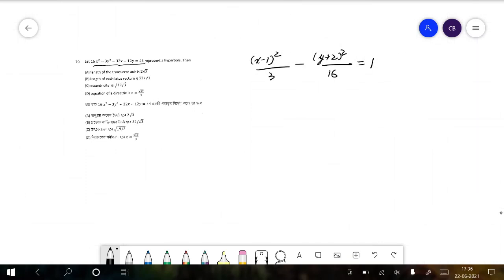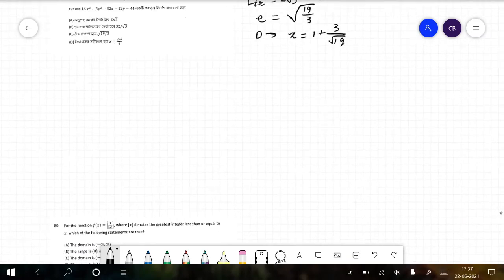So from this we can say length of transverse is equal to 2 root 3, LR is equal to 32 by root 3, eccentricity is equal to root over 19 by 3, and equation of directrix is x is equal to 1 plus 3 by root over 19. So that gives us that A, B and C are true.